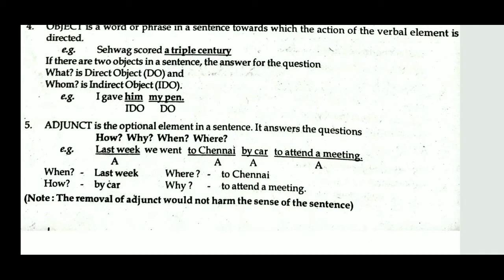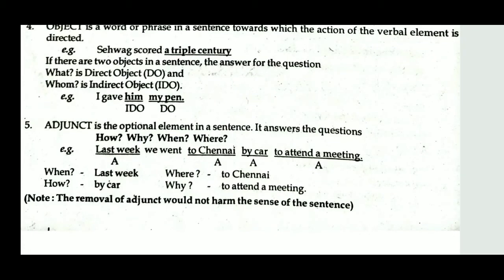Last week we went to Chennai by car to attend a meeting. So when did we go? Last week. It answers the question when, so last week is an adjunct. Where did we go? To Chennai. It answers the question where. How did we go? By car. It answers the question how. And why did we go? To attend a meeting.